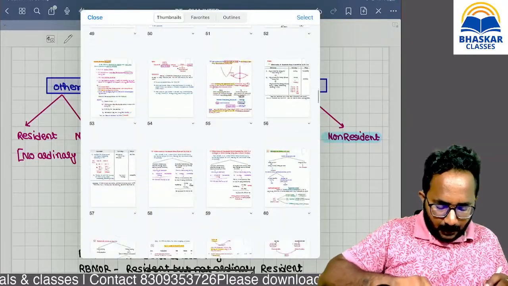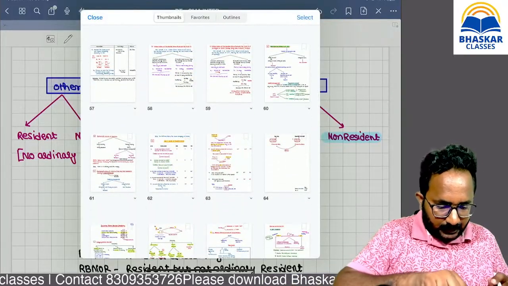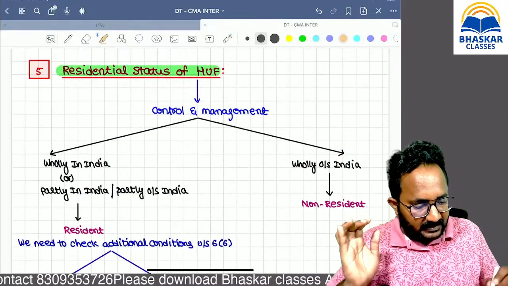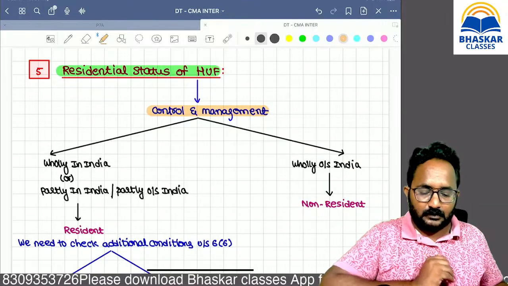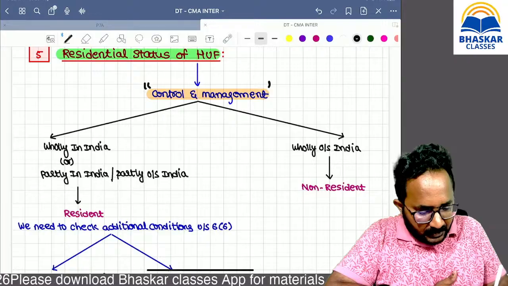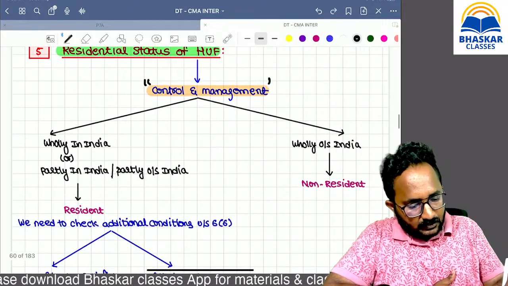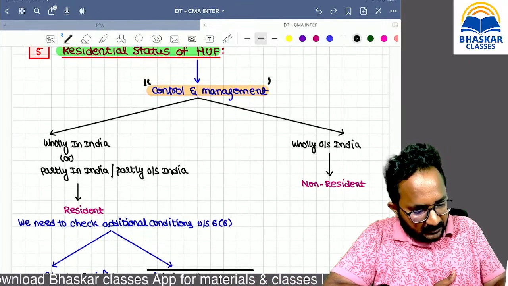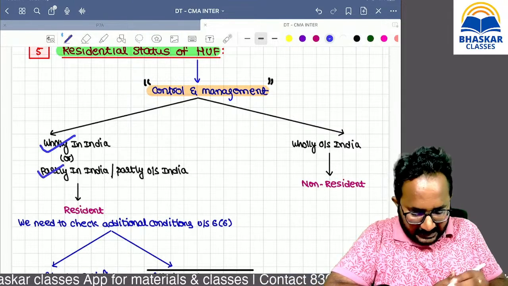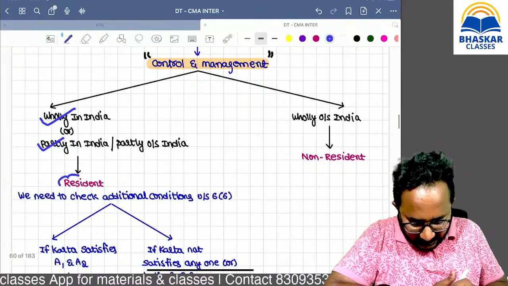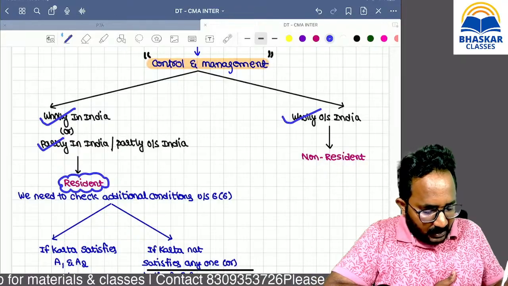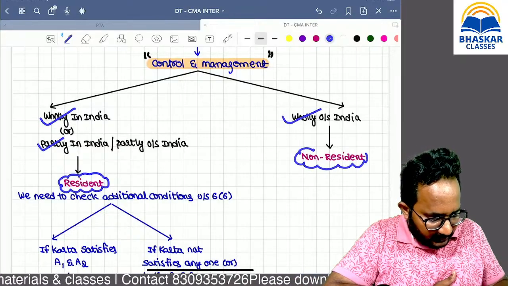Now remember how to find out the residential status of HUF. Based on control and management only we can find the residential status of HUF. Control and management I will explain after some time. If the control and management is wholly in India, partly in India or partly outside India, then HUF residential status is resident. Wholly outside India, HUF residential status is non-resident.